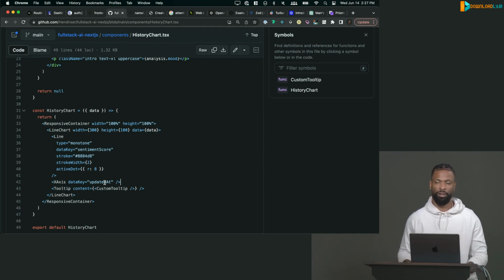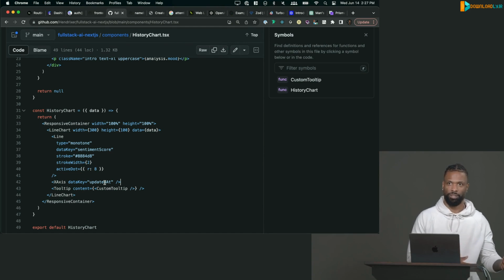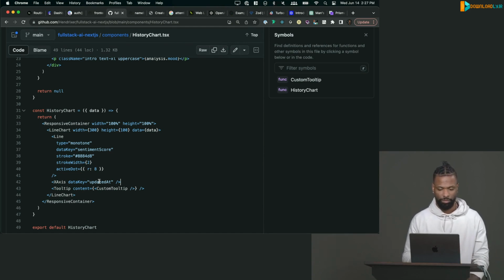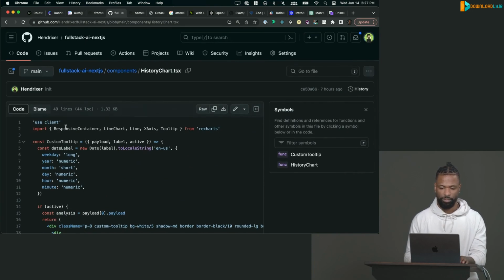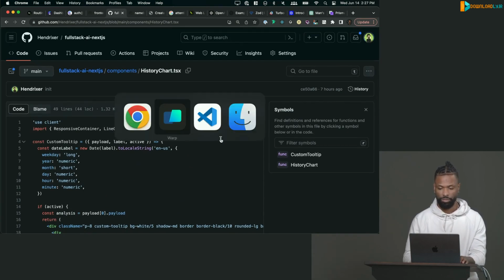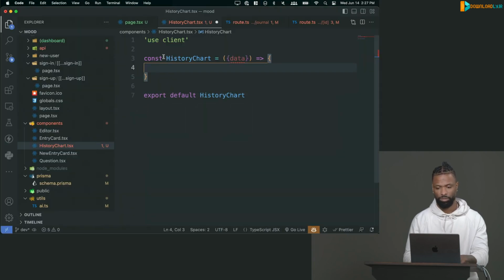I'm going to update it with a new thought on what I felt when I wrote this. So I think I'm going to change that to created at, not updated at. But we just need to import a few things from recharts. We need the container, line chart, line, x-axis, and then tooltip to make some really cool tooltips there.